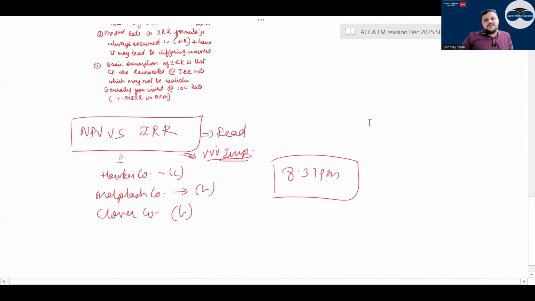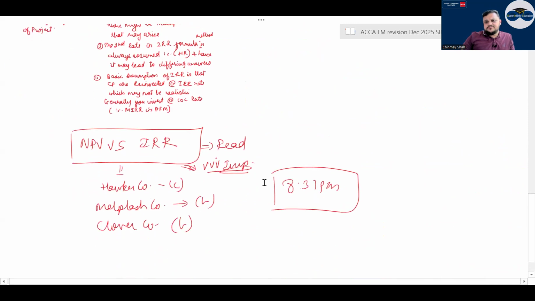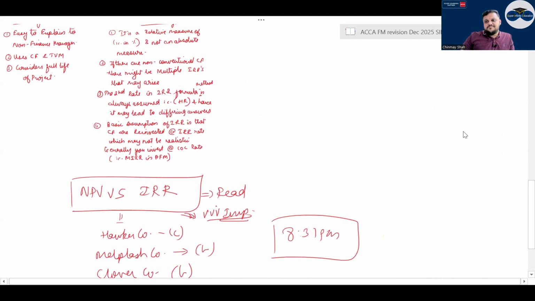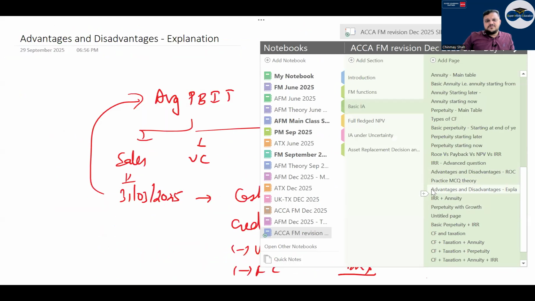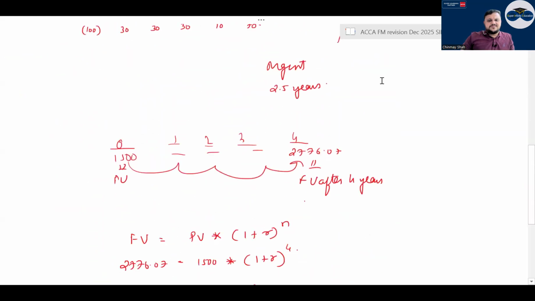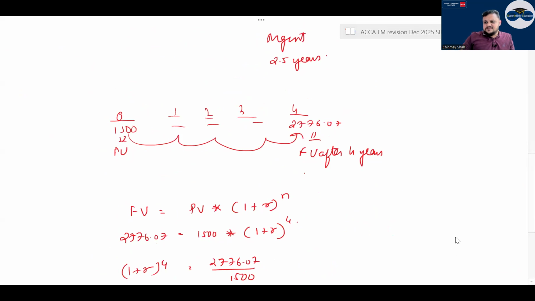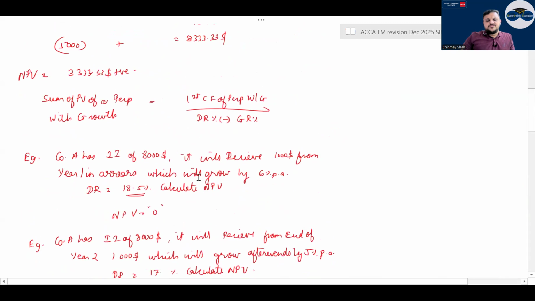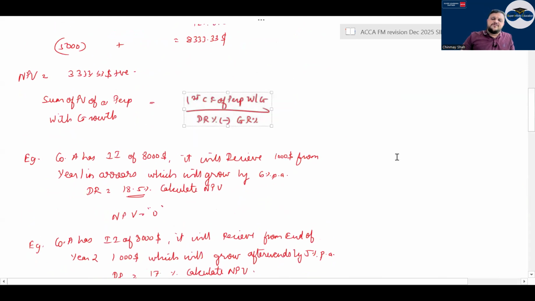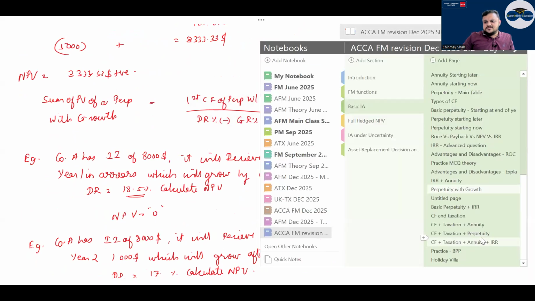NPV versus IRR is a very important question. Mark it now. NPV versus IRR. Correct? Then you can look at all the questions, advantages and disadvantages. Perpetuity with growth is basically your first cash flow of the perpetuity divided by the discounting rate minus the growth rate. Correct? Then you can have a look at this.